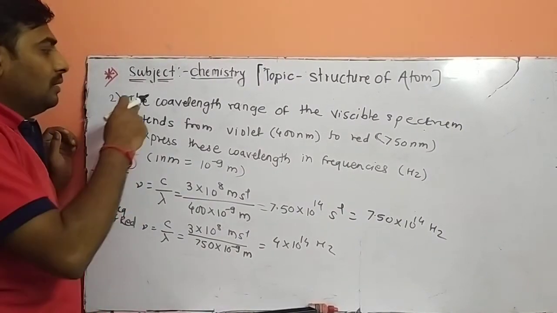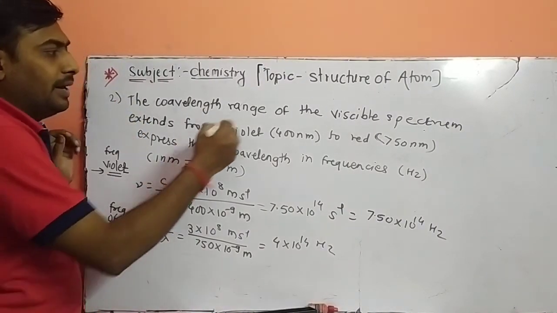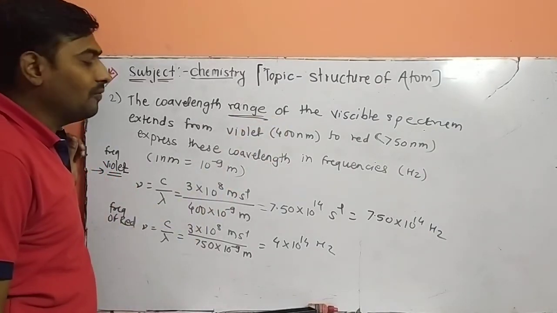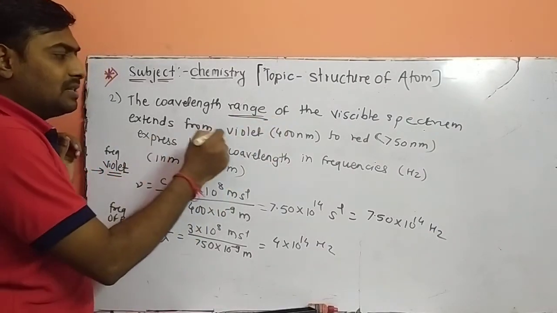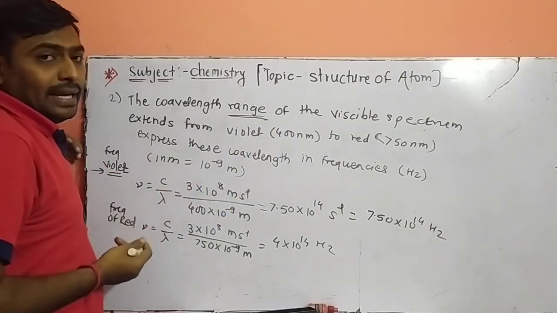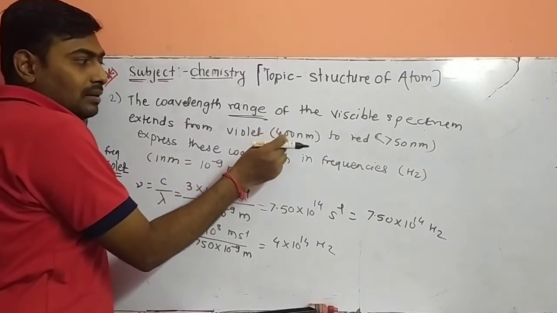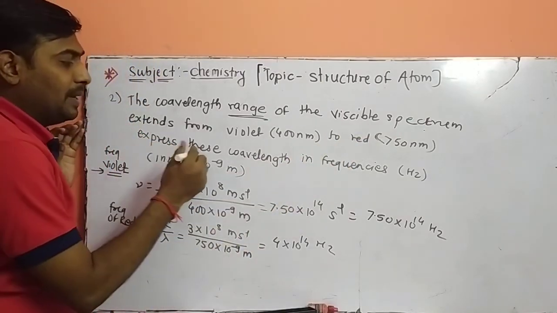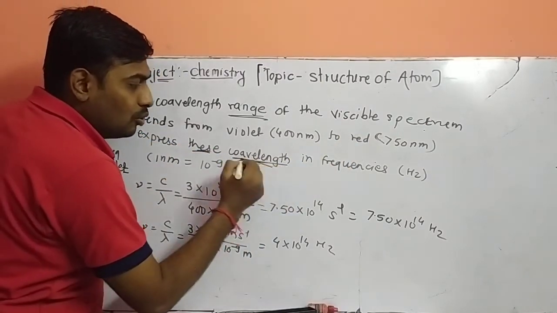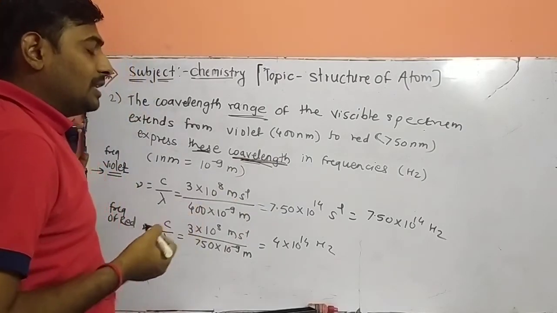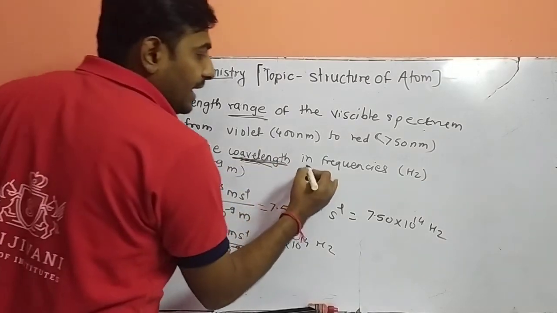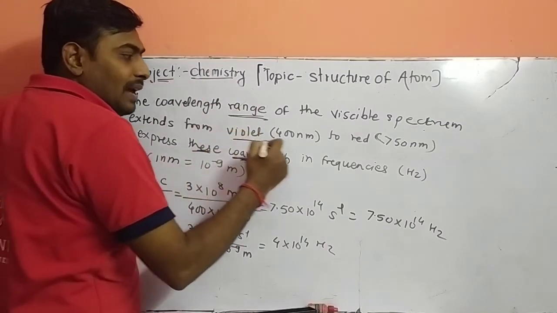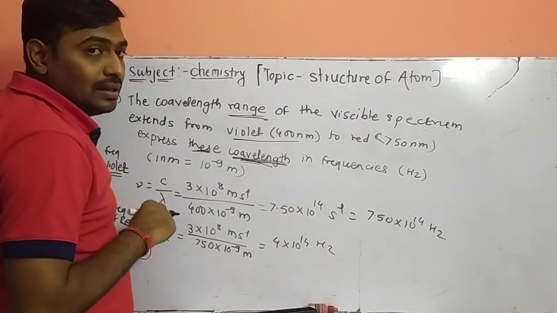Second numerical, the wavelength range. The wavelength range of the visible spectrum extends from violet color to red color, which is 400 nanometer to 750 nanometer. Express these wavelengths in terms of frequency. We have to express the same given values in terms of frequency.